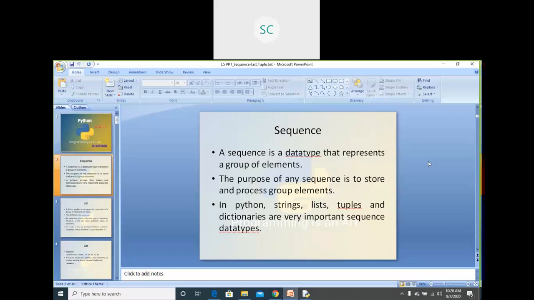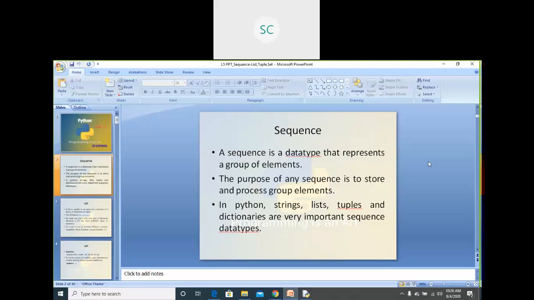What is this sequence? Sequence is a data type that represents a group of elements. In the string case, we say a group of characters. String is a group of characters, right? In the same way, a group of elements we can consider as a sequence.